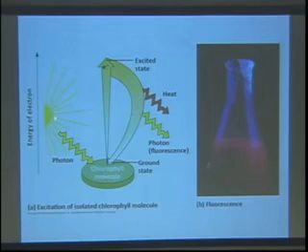But the principle is that a photon excites a chlorophyll molecule, and that basically knocks an electron from the ground state into an excited state. And this is, of course, very unstable. Decay happens very quickly. And if this is happening in isolation, we can actually observe this decay as the release of both heat and a photon.